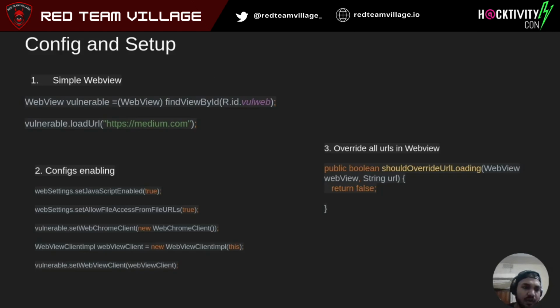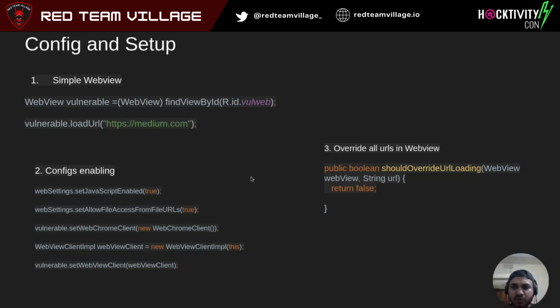A bit about setup. To set up a web view, you set it in the layout and simply pass a URL to it. Talking about configs, you can set various flags: you can allow JavaScript to render, allow files to be rendered, and things like that.